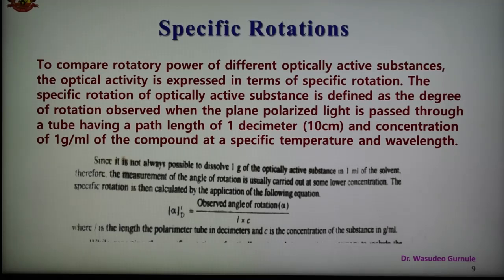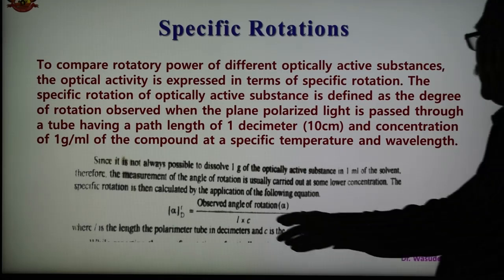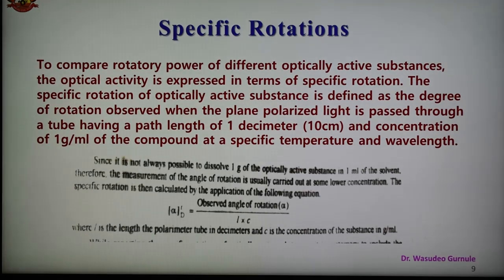It is not always possible to dissolve 1 gram of optically active substance in 1 ml of the solvent, and therefore the angle of rotation is measured at lower concentration, and it is calculated by the formula: observed angle of rotation divided by L into C, where L is the length of the polarimeter tube in decimeter, and C is the concentration of the substance in gram per ml. So in this way the specific rotation can be calculated.